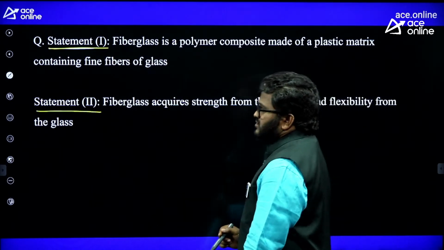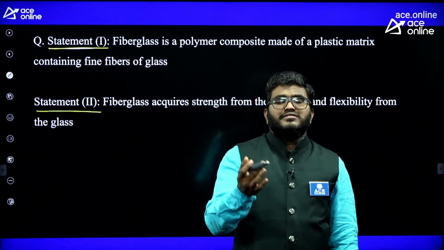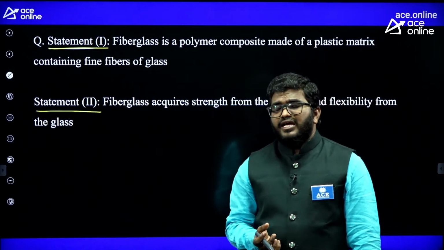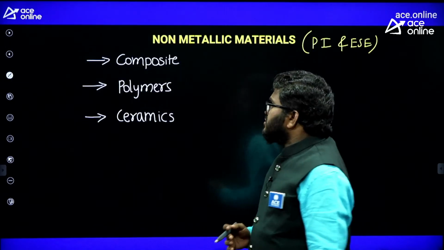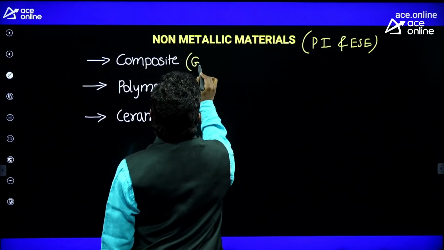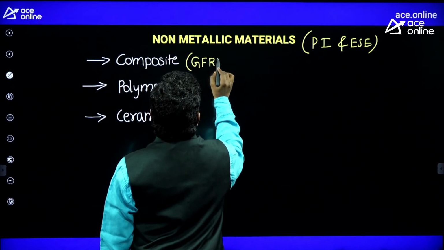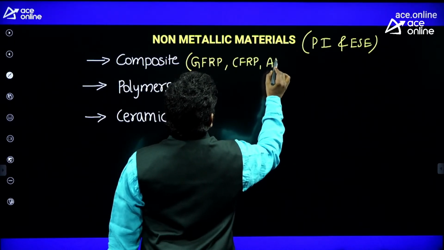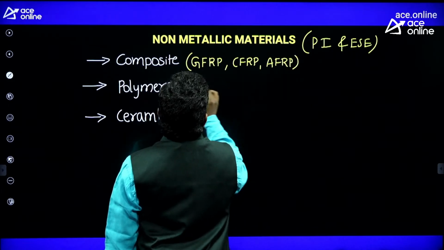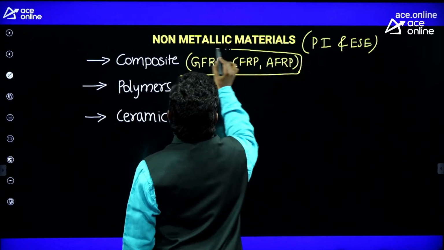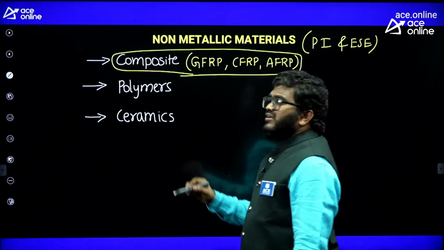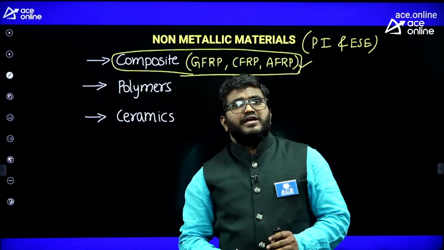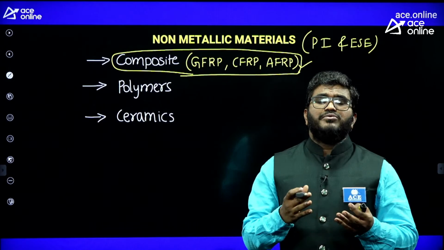in fine fiberglass. Yes, we can say the best example is optical fiber. The optical fiber is a glass fiber reinforced polymer. Remember glass fiber reinforced polymer, carbon fiber reinforced polymer, and aramid fiber reinforced polymer. You should focus on these materials because they are advanced materials used everywhere at present. In an aircraft, more than 50% of the materials are composite materials.